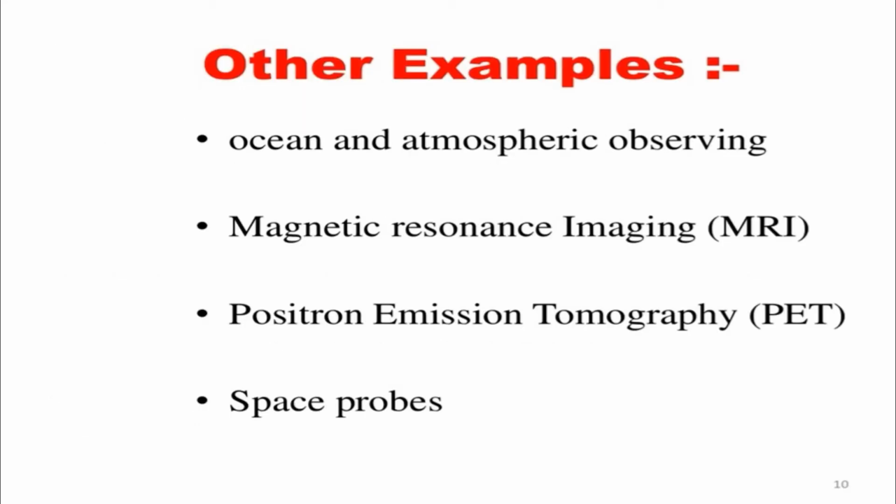Now the other example is ocean and atmospheric observations. We want to know about the ocean temperature, wave height, and different characteristics of the ocean like metal accumulation. So we have to use remote sensing. We cannot measure the ocean's characteristics by testing water samples for all phenomena. Others include magnetic resonance imaging, positron emission tomography, the PET scan, which we know about, and space probes.